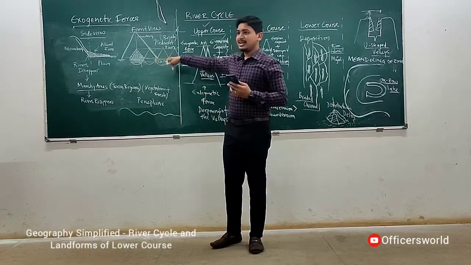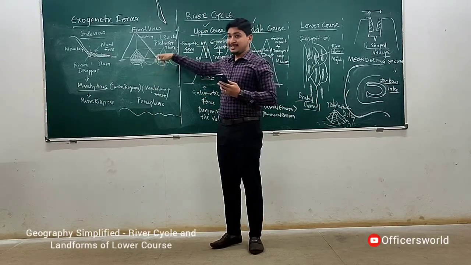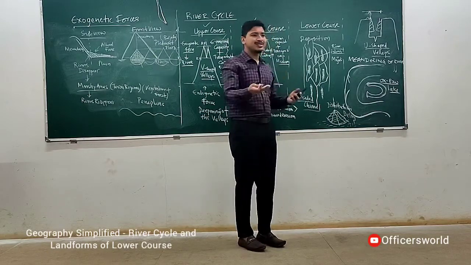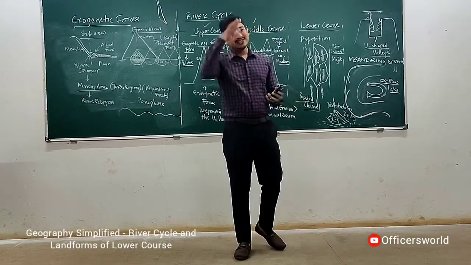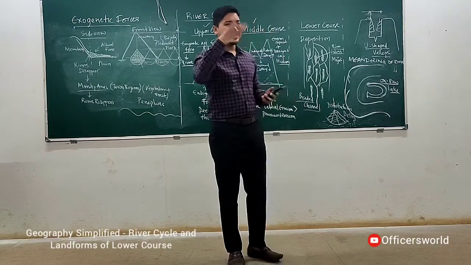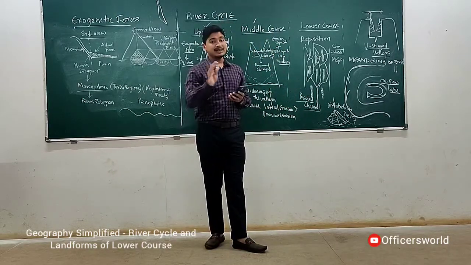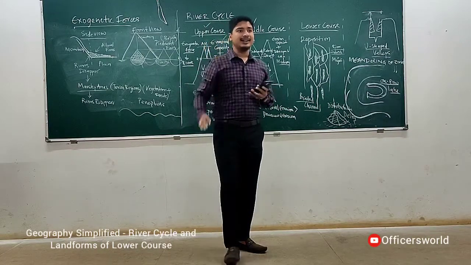Here also it is the same. These are alluvial fans. These are also called alluvial fans only because they are also deposition of alluvium. So if you look from top, they also look like fans. So alluvial fans, and the entire setup is called delta.